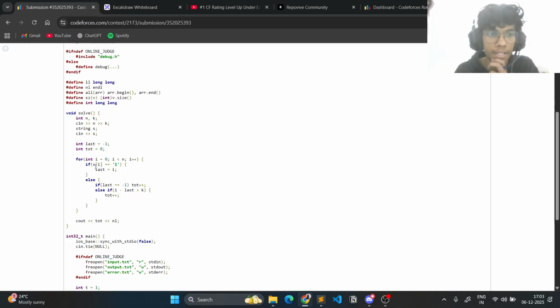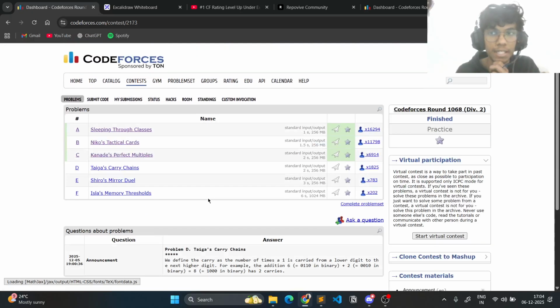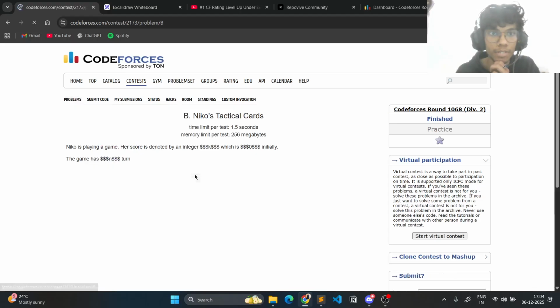So I'm just checking if si equals 1, that means it is an important class, so I'll just mark last as i. Otherwise, if last equals -1, then I can just increment the total, or if i minus last is greater than k, then also I can increment the total, and then at last I'll just return the total. So yeah, that's it. Now we'll move to the second one.